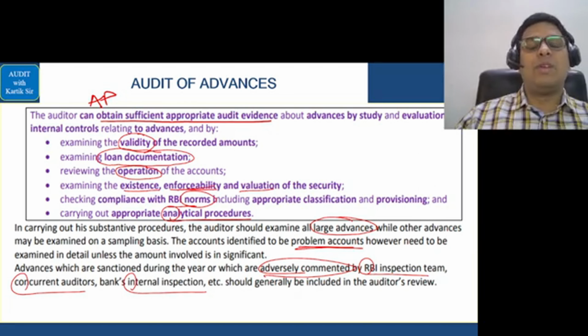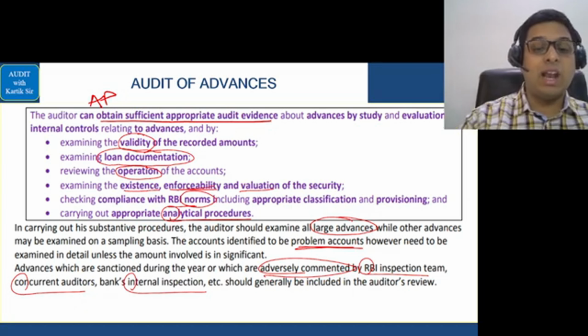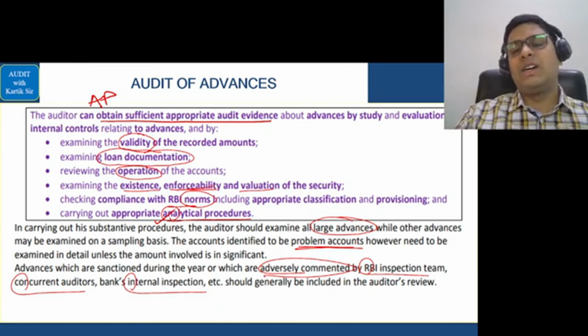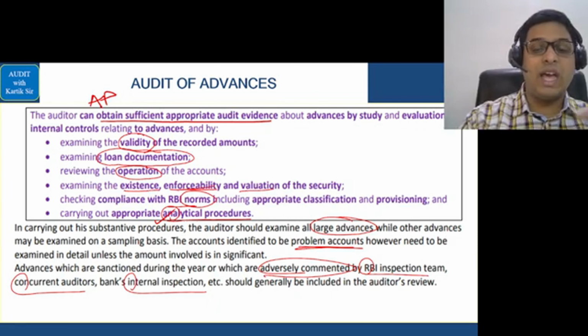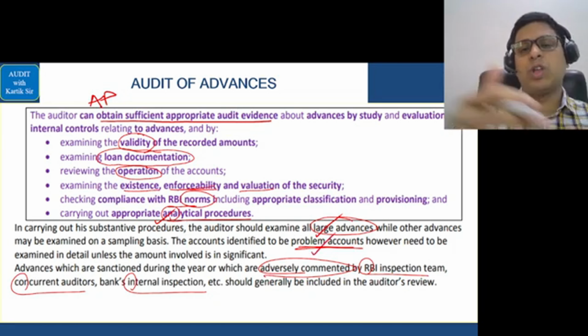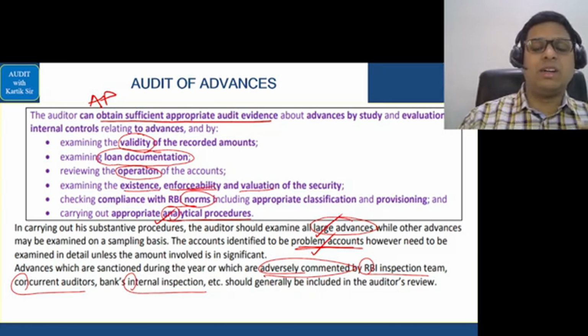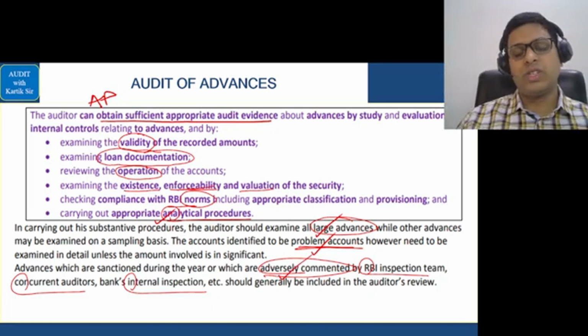Then after that, the wife goes to the temple, and there she meets the barber. She tells the barber, "Thank you, Anna." With that, we have analytical procedures. Then when the wife comes back home, the hair has grown very, very large. So large advances have become problem accounts. And finally, when the man goes to the local doctor for some medication because the hair growth is not stopping, the rickshawalas pass which comments? Adverse comments. Okay, so you know this very, very well.